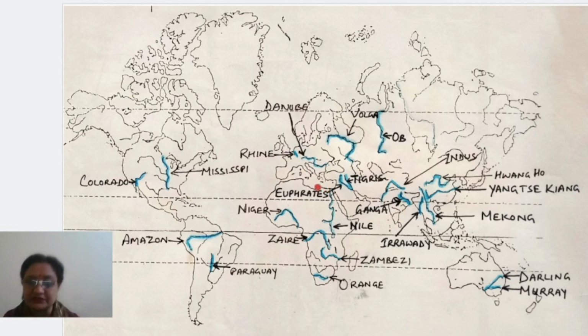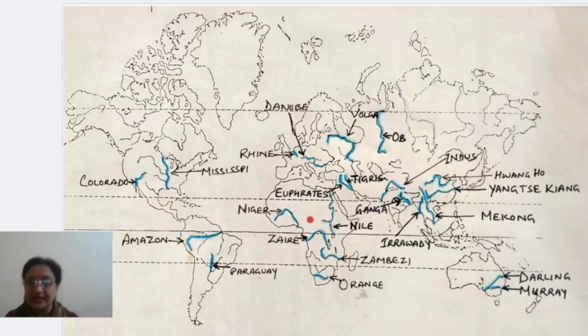Now let's take Africa as the next continent. In Africa you can see the first river we have to mark is Niger. Okay, this is Niger. Next river is Nile. It is very close to the equator. There is a small lake from where the Nile river is arising, and it goes straight upside, that is towards the north, and it joins the Mediterranean Sea, right? And this is called Nile River.